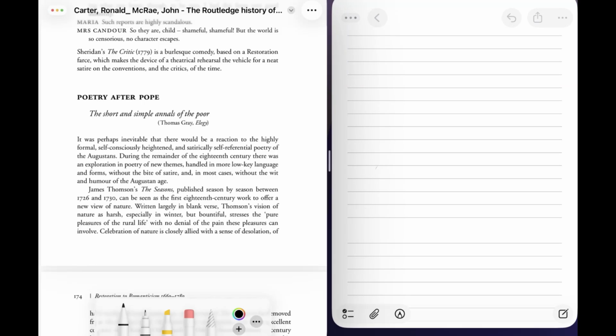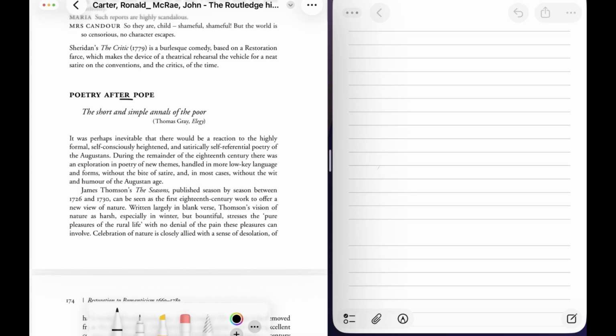We are going to read about poetry after Pope. I hope you are doing all the best in your studies. So, what is the meaning of poetry after Pope? When you are studying, there is a trick for studying every subject: you have to start questioning.